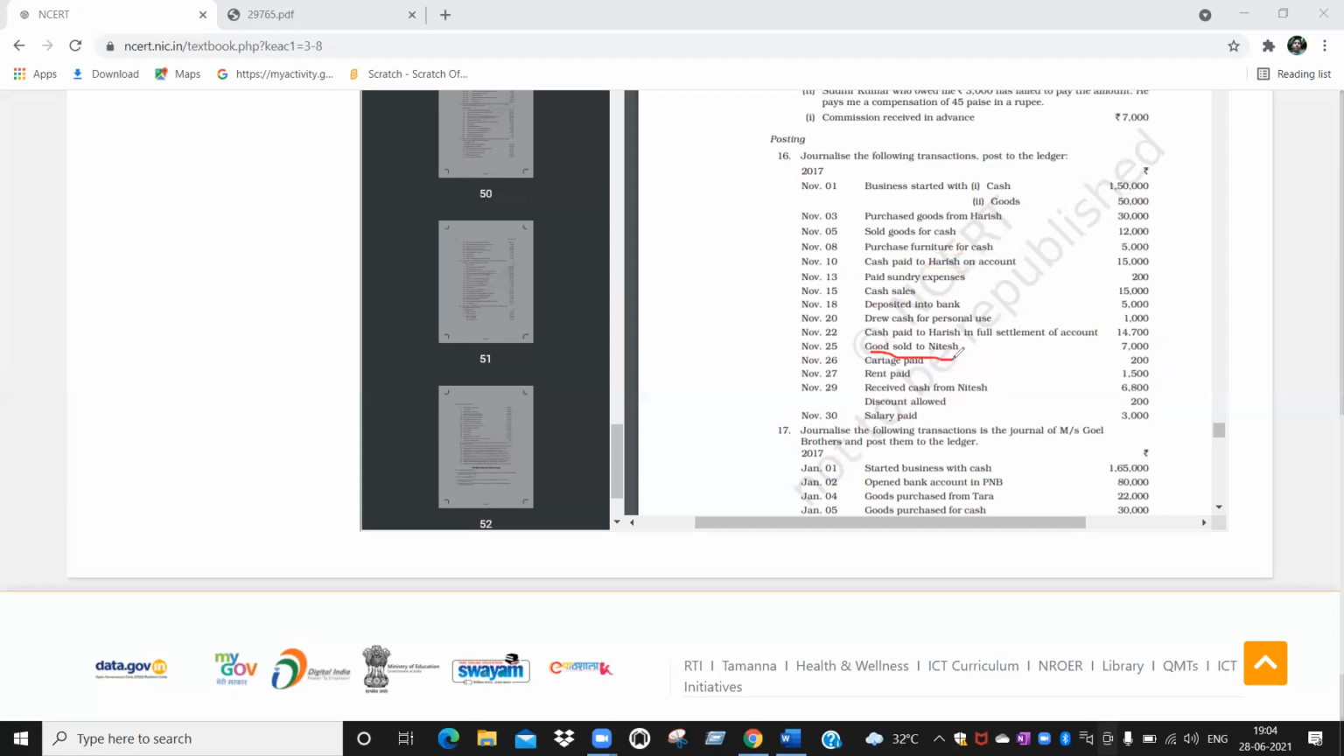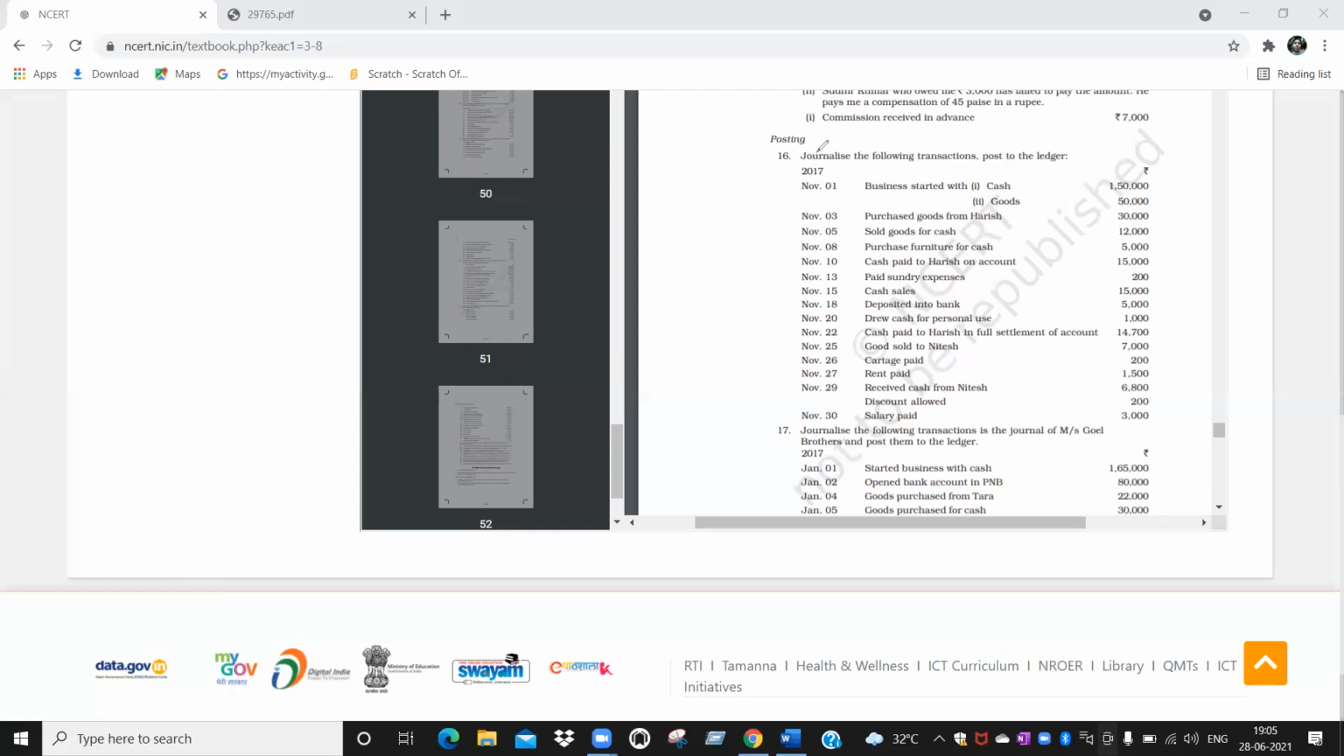Goods sold to Nitish. What is the amount? What is the journal entry? Nitish account debit to sales account. Okay, next. Cartage account debit to cash account. Okay, next. Rent account debit to cash account. Okay. Cash account debit, discount account debit to Nitish account. Okay. Against Nitish, you will write 7,000. Yes, sir. Next, last one. Salary account debit to cash account.